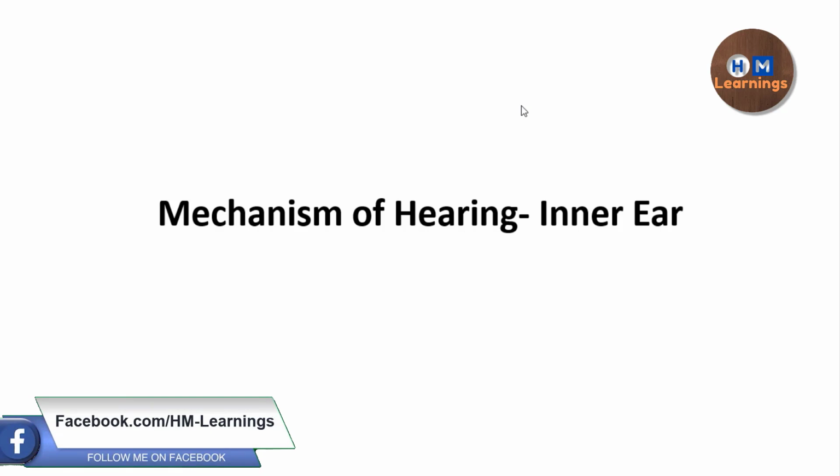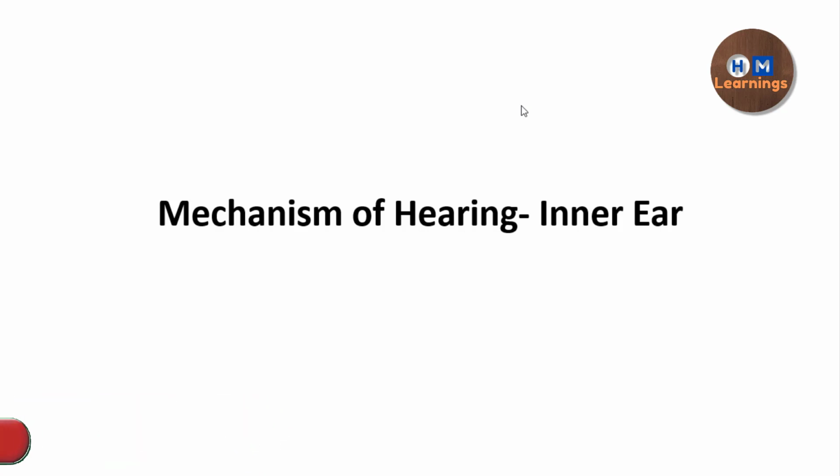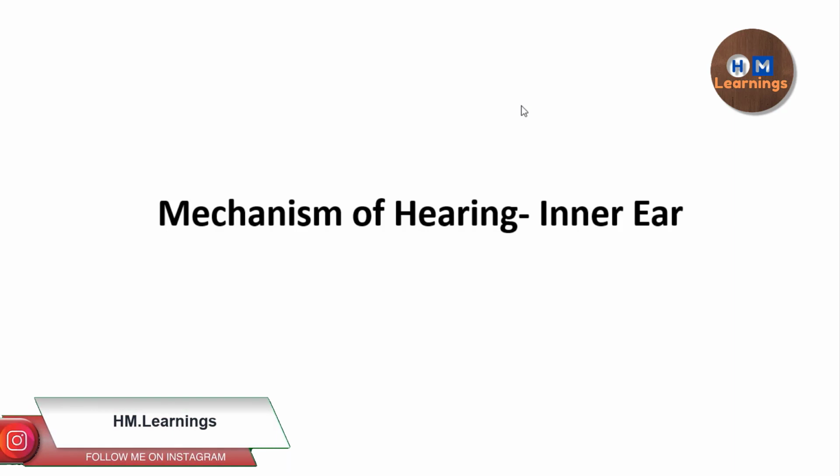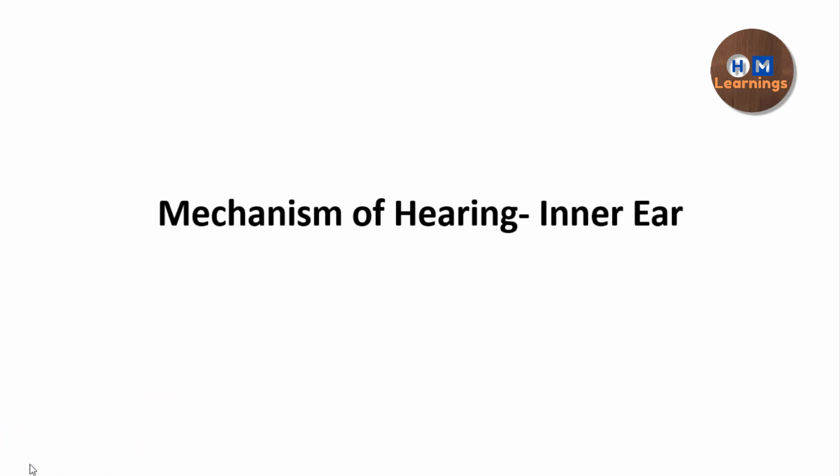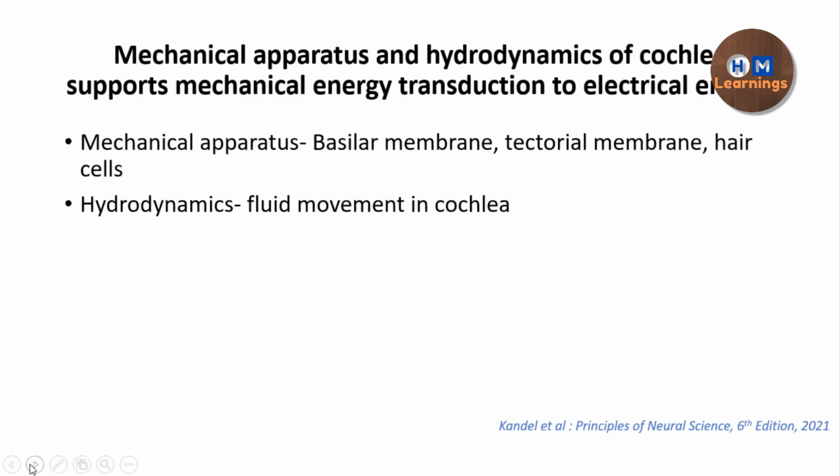And in today's video, we are going to talk about the mechanism of hearing, which is actually part 3, I guess, of this hearing series. So in this video, we are actually going to discuss how the sound energy is converted, transduced into the electrical energy. We have seen in the previous video that the sound travels first through the external ear, and then there is impedance matching or sound amplification happening in the middle ear, and then it causes a movement of the oval window, and how that movement of the oval window is transferred, or reaches the level of the organ of Corti and then the hair cells, and then finally the MET channels where the transduction is going to happen.